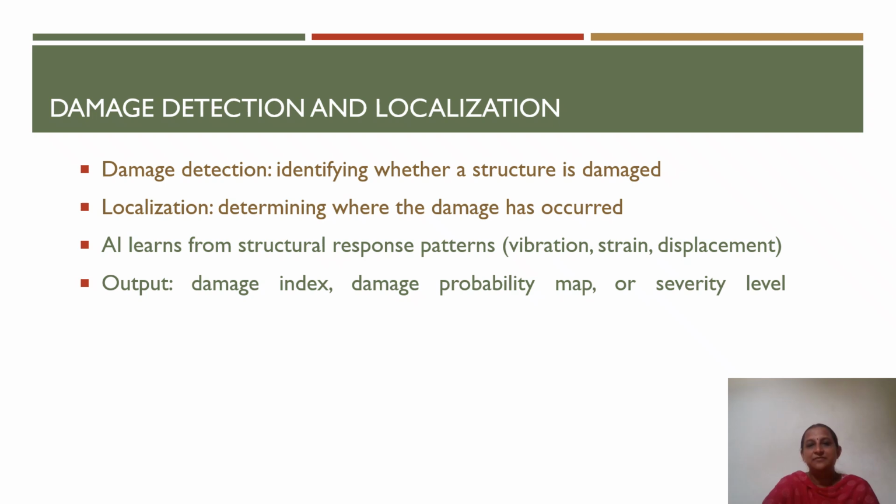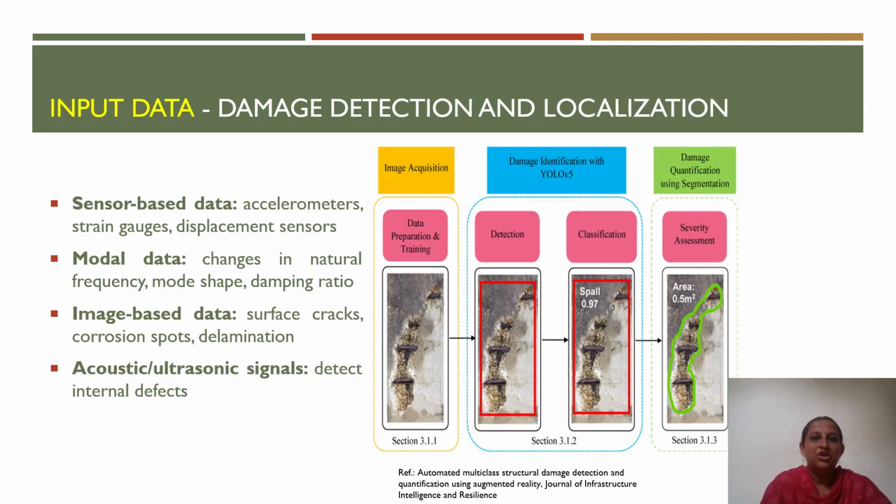And next we'll see what data are required for damage detection and localization. Basically, four types of data can be used. One most common one is sensor-based data. Then modal data can be used, image-based data, and the last one is acoustic or ultrasonic signals which are collected from the structure.